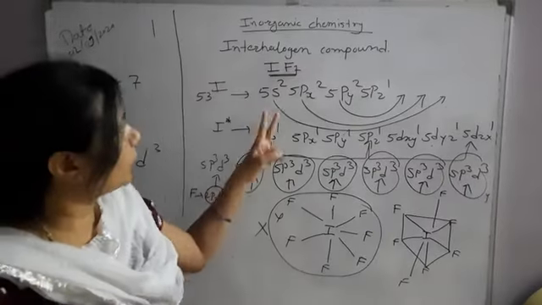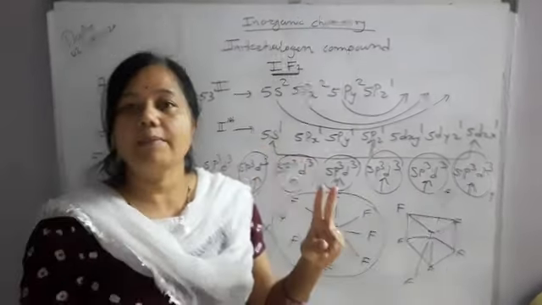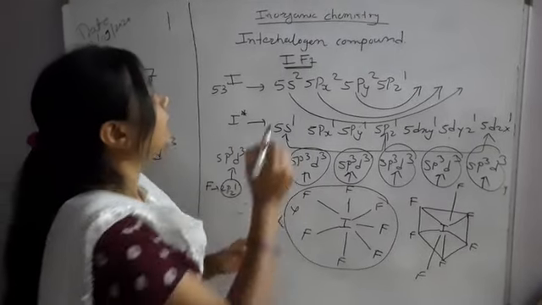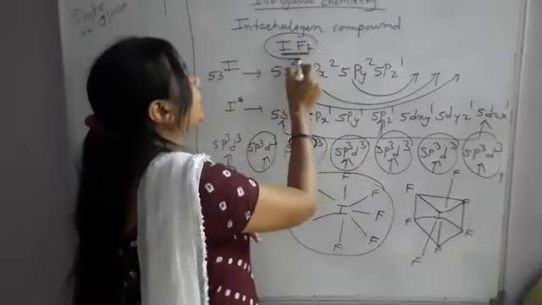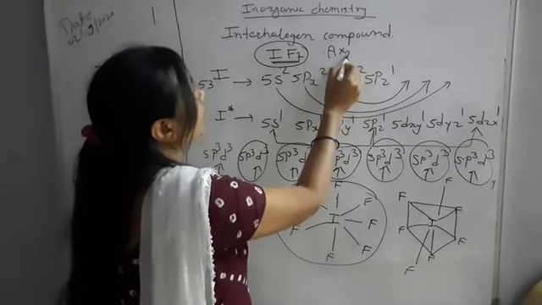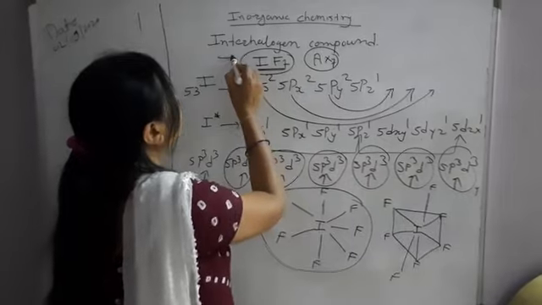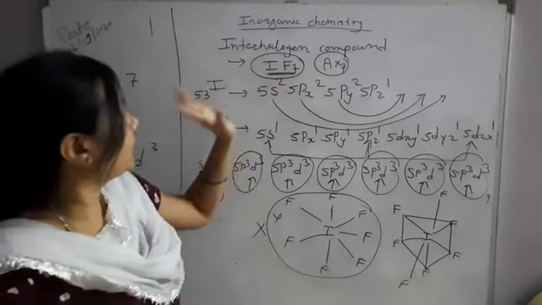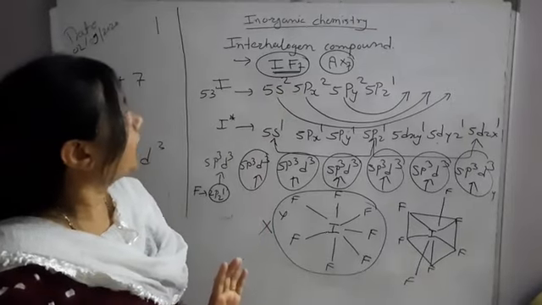These are the only 2 examples included in your syllabus. I also told you earlier that IF7 is the only example of the AX7 type; no other examples are possible.